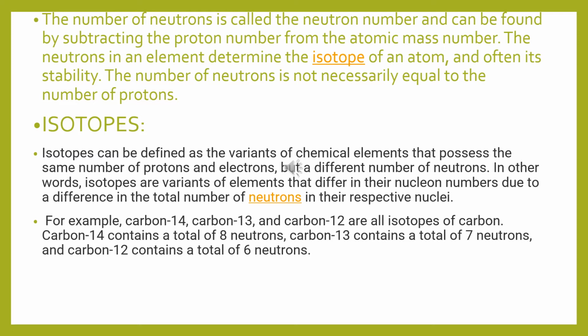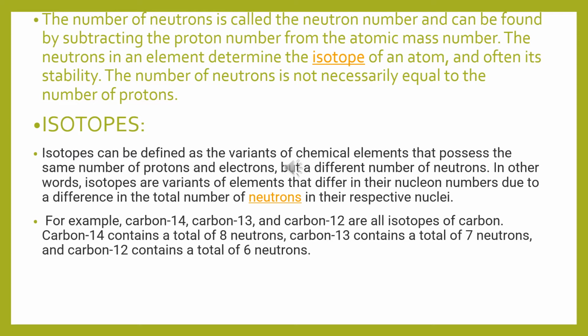Isotopes. We are discussing isotopes here. Isotopes can be defined as variants of chemical elements that possess the same number of protons and electrons but a different number of neutrons. In other words, isotopes are variants of an element that differ in nucleon number due to the difference in the total number of neutrons in their respective nuclei.